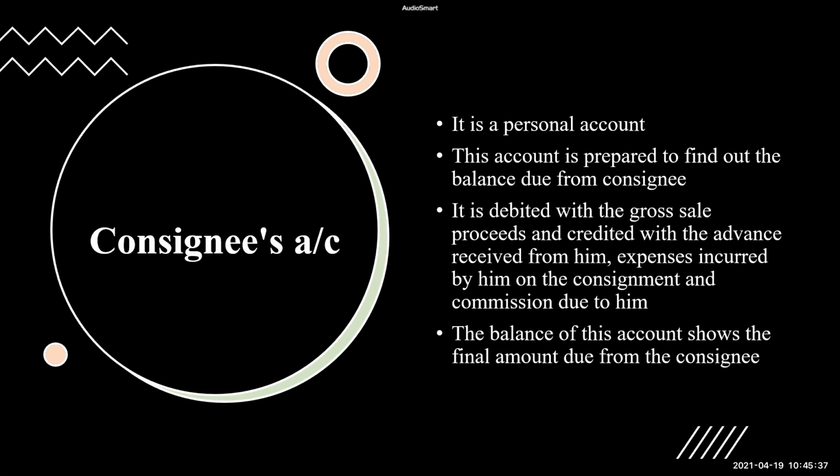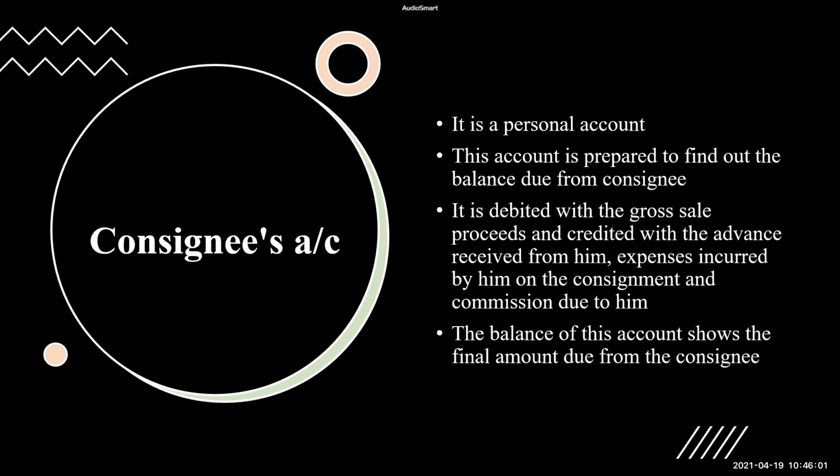This account is debited with the sale value of goods received from the consignee, and it is credited with the consignee's expenses, his commission, and any advance he has given. So consignee's account will be debited with the sale value. It will be credited with all expenses, commission, and advance.